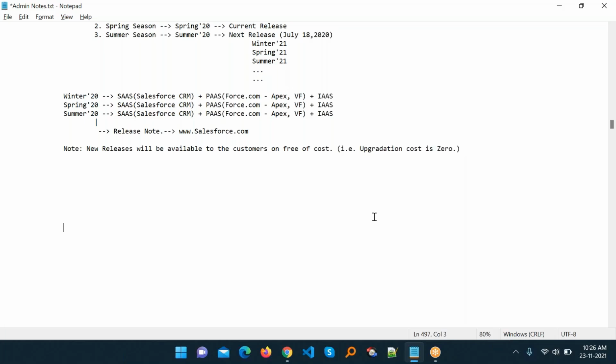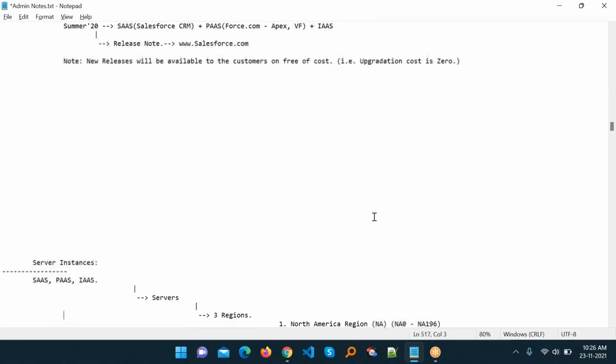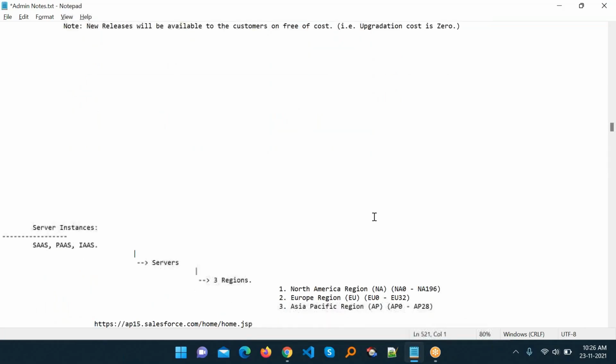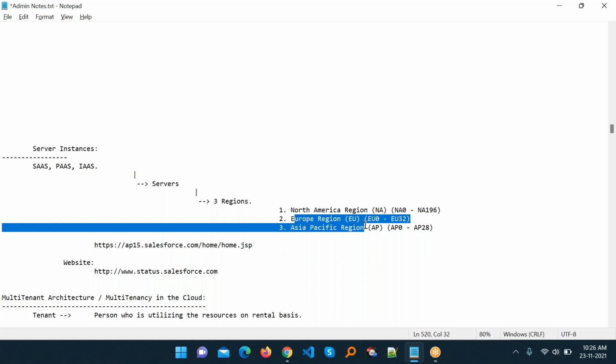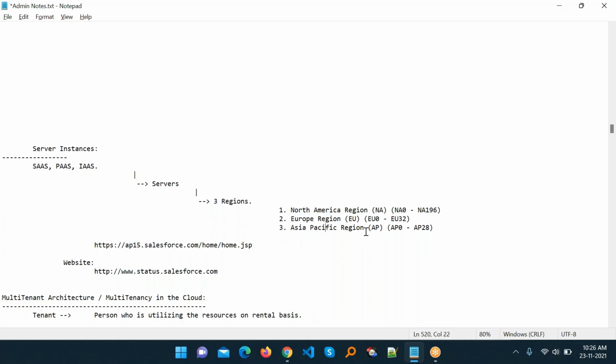Now come to the next point, server instances, right? We have server instances for particular services like SaaS, PaaS, IaaS. We have three regions, you know very well: North America region NA, European region EU, and Asia specific AP.